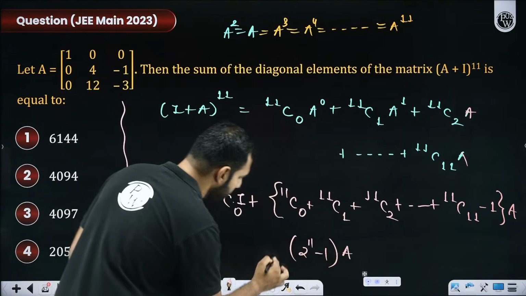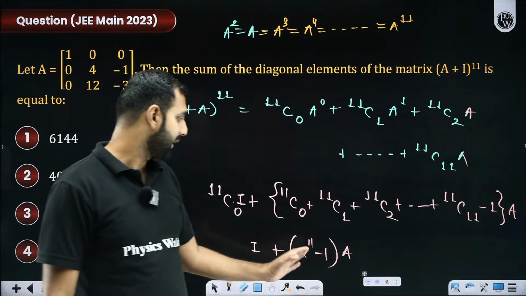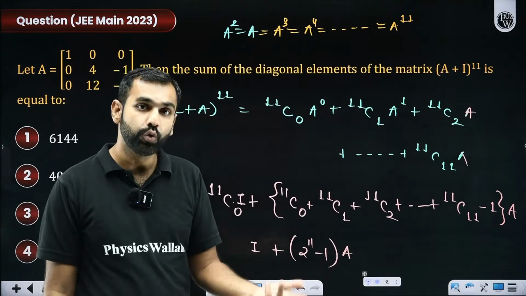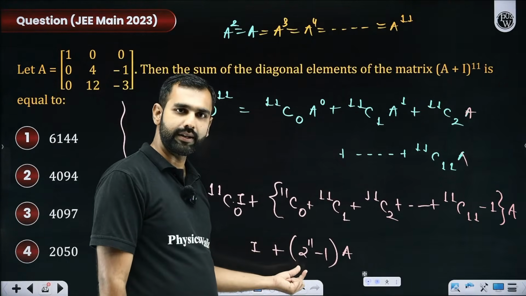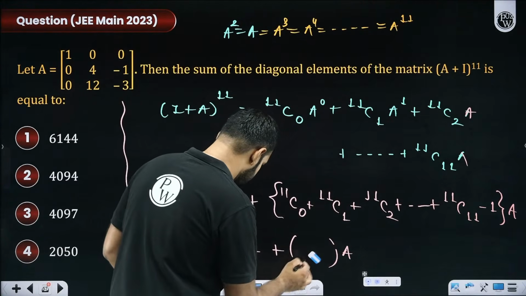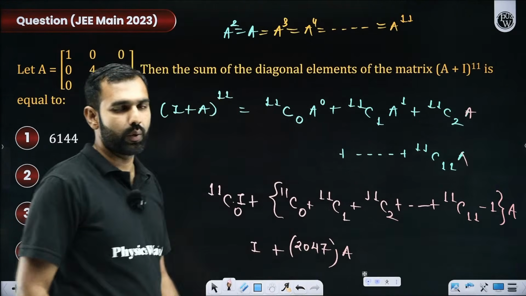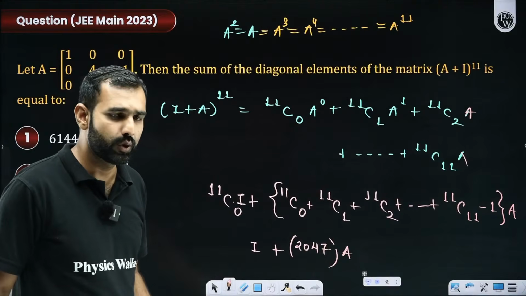The matrix A plus I, to the power 11, comes out as I plus 2047 times A. So this is your identity matrix. Sir, what is 2 to the power 11? We know 2 to the power 10 is 1024, so this is 2048. 2048 minus 1 is 2047. Yes or no, everyone? All the participants, did you all get this?